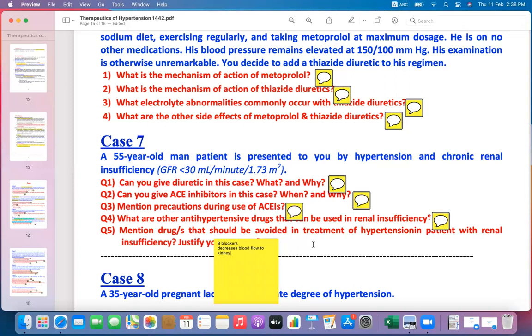If you use these drugs, including beta blockers and diuretics, they may worsen the renal insufficiency. The kidney is not able to metabolize or filter properly, the GFR is reduced. So the beta blockers and the diuretics should be avoided.